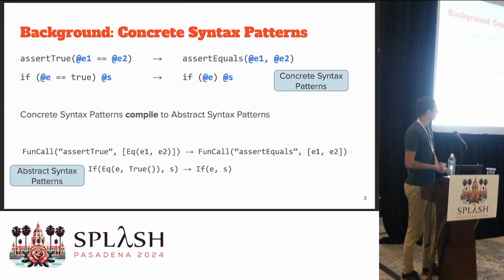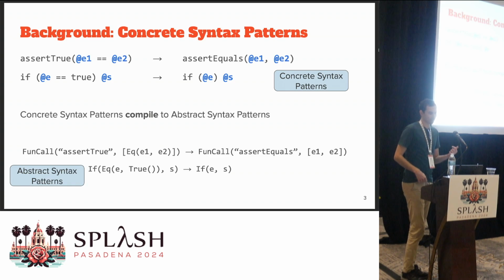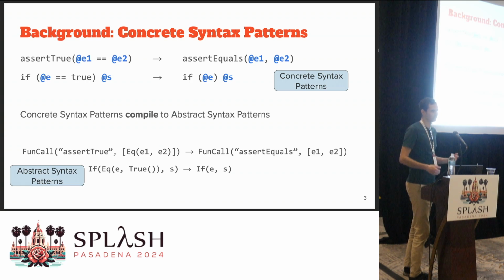Before that, let's introduce some background on solutions that already exist to make writing restructurings easier. One of those solutions is concrete syntax patterns. On the top lines, you'll find some rewrite rules that apply some very simple restructuring. You have an assert true statement that checks whether two expressions are equal, and we rewrite that to an assertEquals method. The E1 and the E2 in there represent meta variables that can represent any expression on which you match.